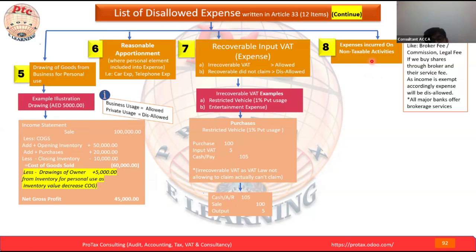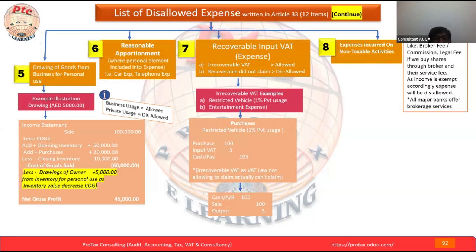In the previous session we understood that the dividend from a local company we receive is not taxable. Okay guys, this is not taxable. If the dividend is not taxable, then whatever expenses were incurred to buy those shares would not be deductible.